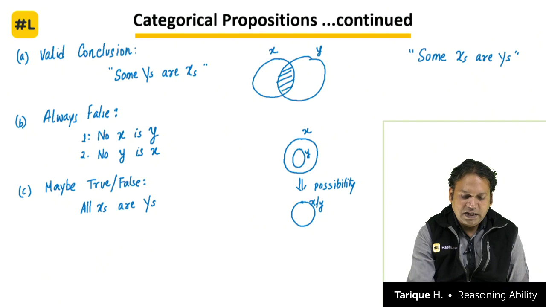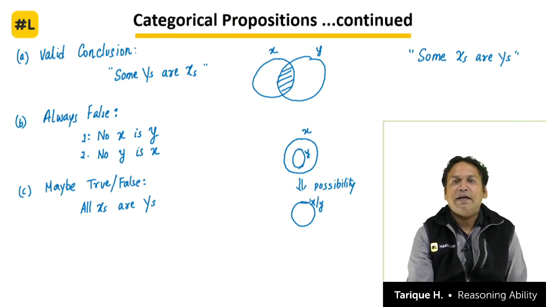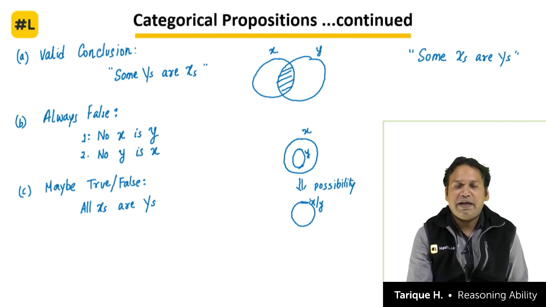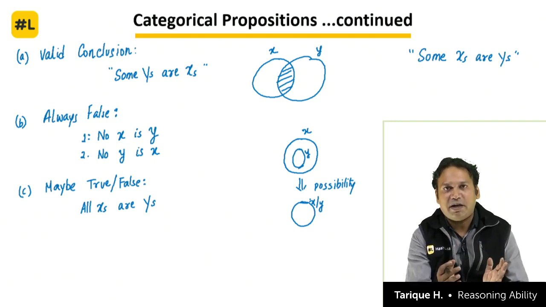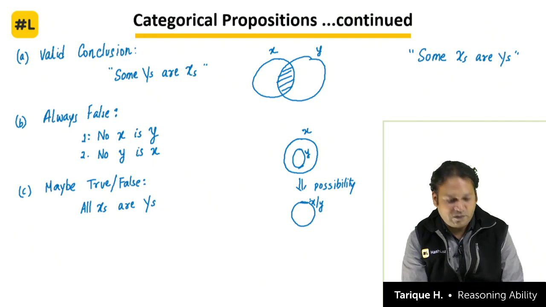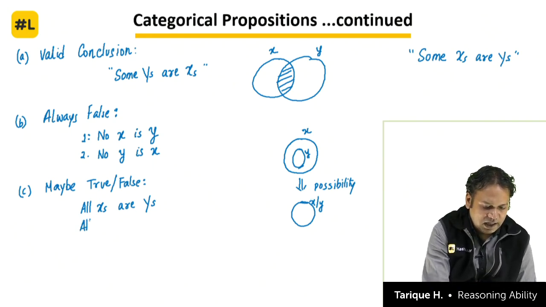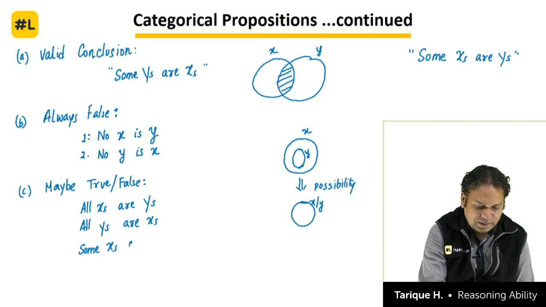If I increase the size of y to overlap with x, that's 100% possible, right? So if it's given to you some x's are y's, I only have information about some part, I don't have information about the remaining part. The remaining part could also belong to y. That is why we say all x's are y's is a possibility. All y's are x's is also a possibility. Some x's are not y's, that is also a possibility.